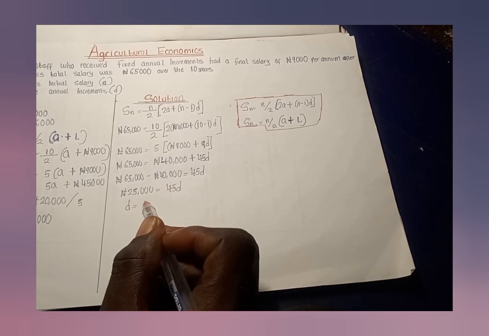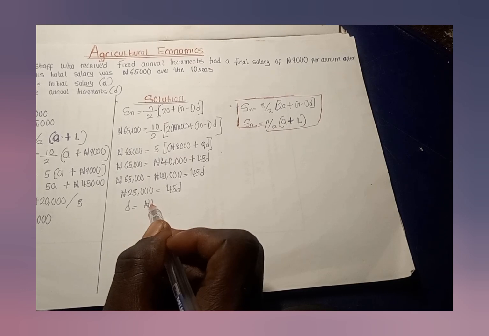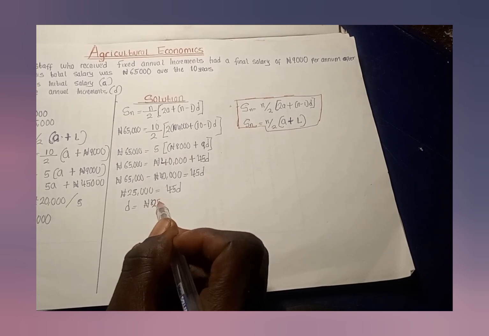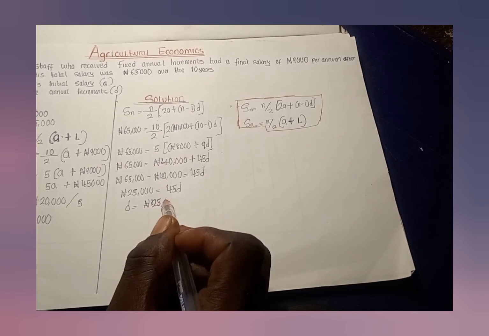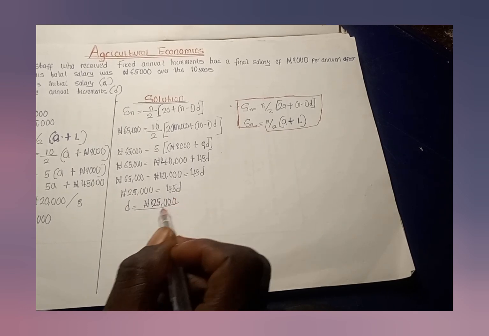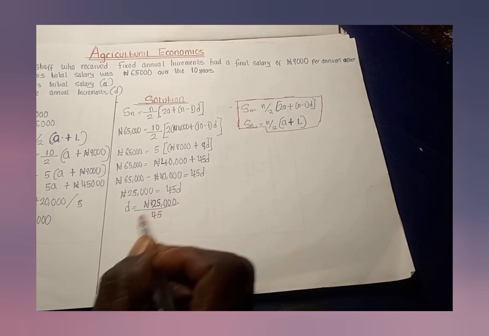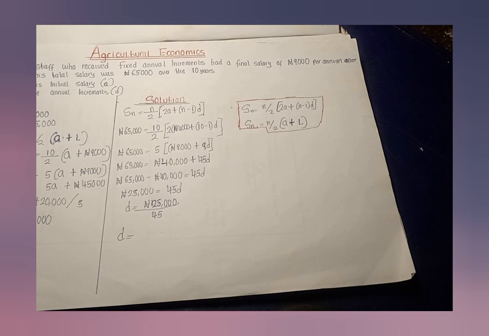My D is equals to 25,000 naira over 45. My D equals to 25,000 naira divided by 45.